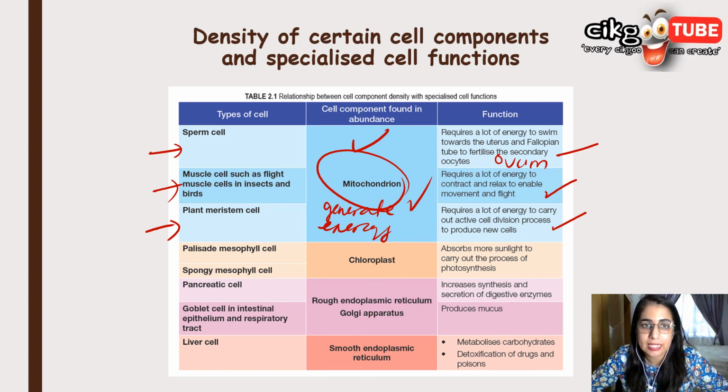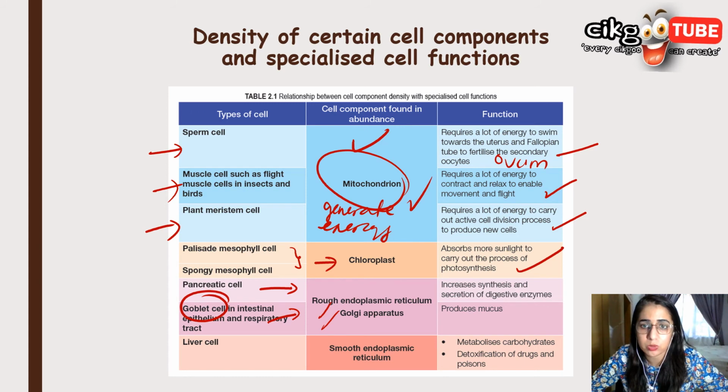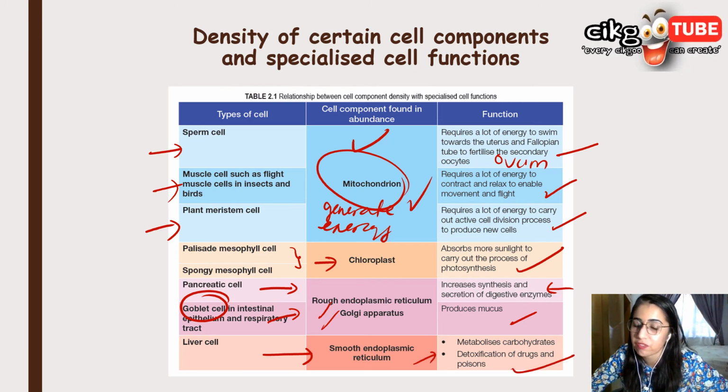For palisade and spongy mesophyll, they need a lot of chloroplasts. Why? To carry out photosynthesis. Pancreatic cells and also the goblet cells in the intestinal epithelium and the respiratory tract have a lot of rough endoplasmic reticulum and also Golgi apparatus, for them to synthesize digestive enzymes and also to produce mucus. Liver cells have a lot of smooth endoplasmic reticulum because it metabolizes carbohydrates and detoxifies drugs and poisons.